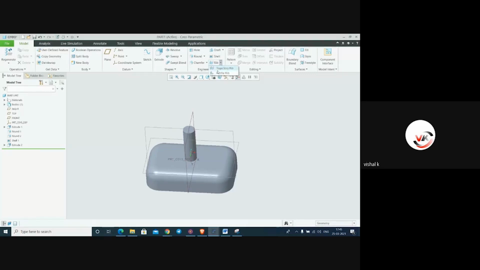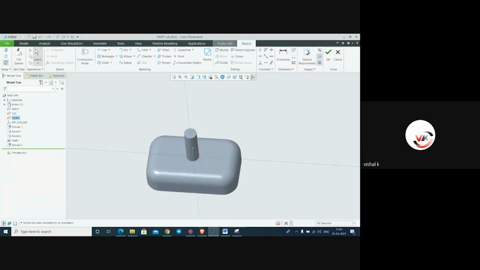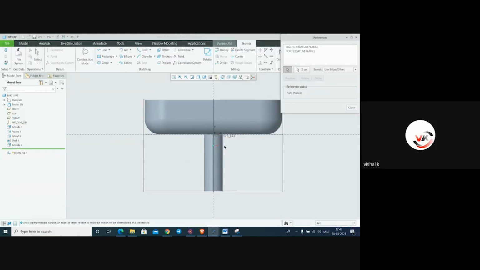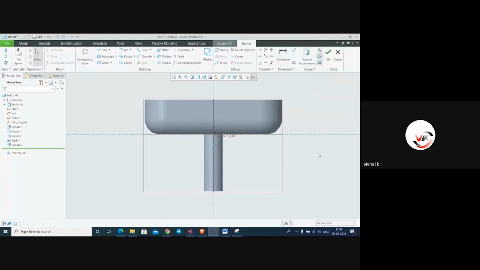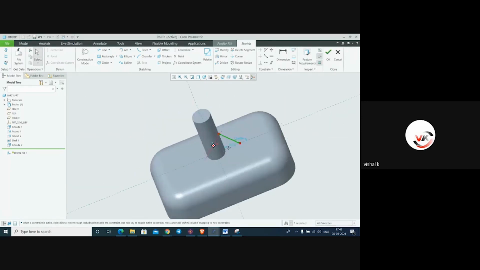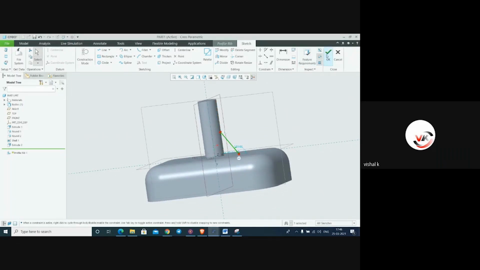So profile rib, select the plane, normal to the plane, right click on it, reference, select these two references, make it close. Okay, and here just make one line. That's it. See this kind of line you have to make it and just say okay.